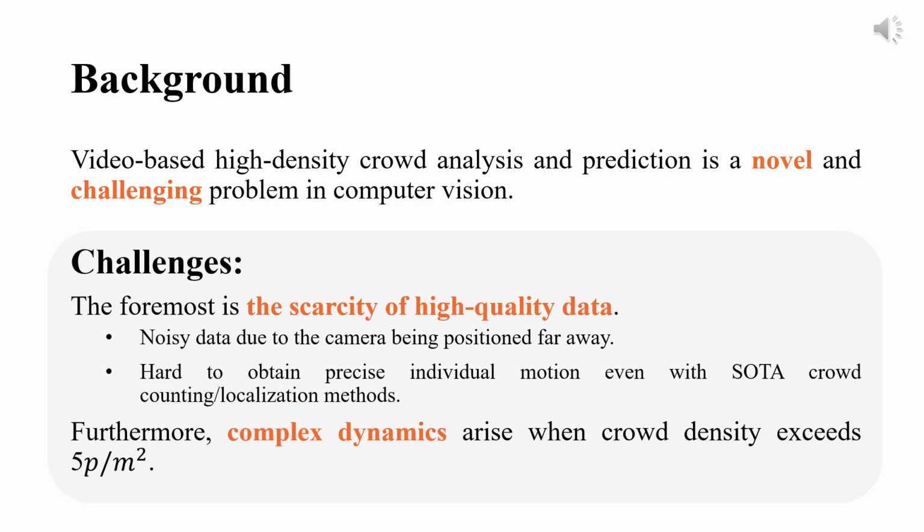Cameras are often placed far from the crowd, resulting in noisy and low-resolution data. Even with state-of-the-art crowd counting and localization methods, accurately capturing individual motions remains difficult. Moreover, as the crowd density exceeds 5 people per square meter, crowd dynamics can become violently chaotic.